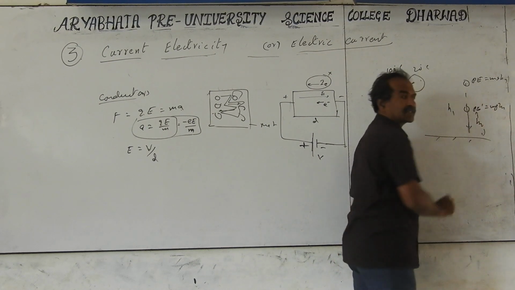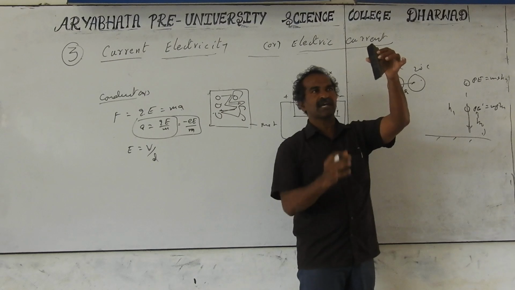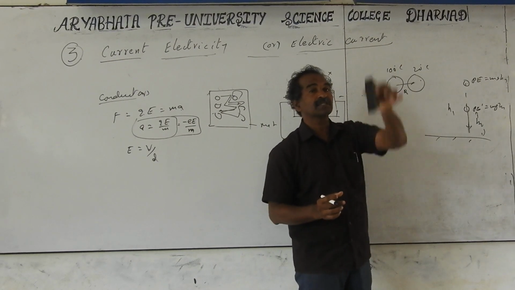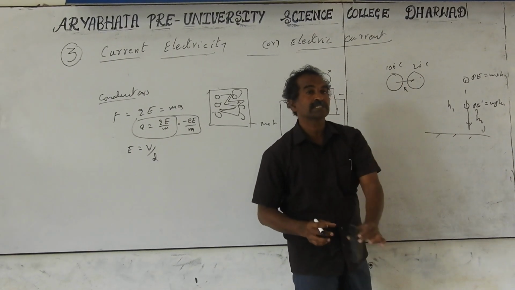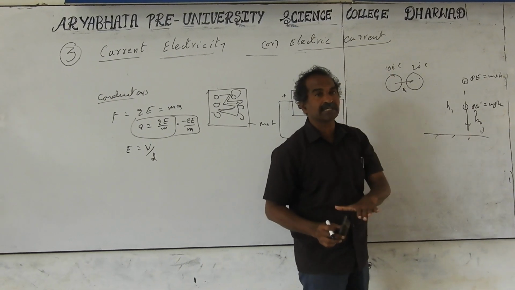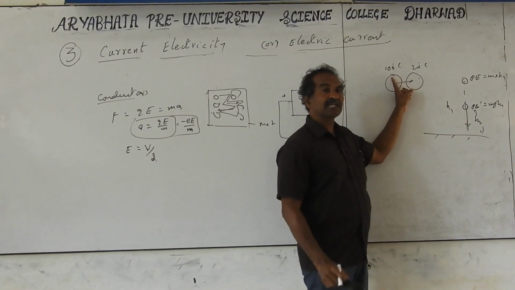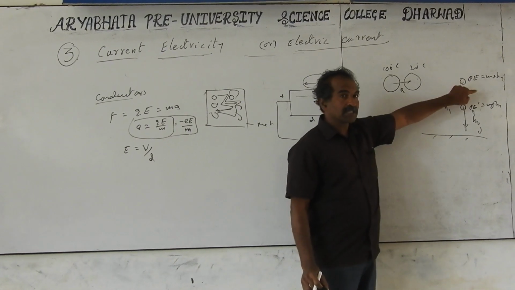H2 is the height of this point. If you release any object, it always travels from more height to less height, meaning from more potential energy to low potential energy. Every object tries to possess a minimum potential energy. Here it is traveling from high to low. Here also the object is moving from high to low.